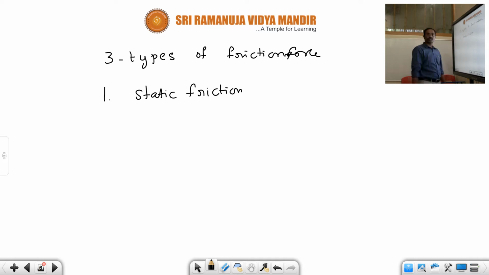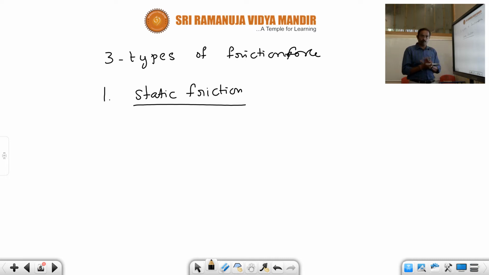What is meant by static friction? An opposing force encountered by a body when the body is static, we are calling static friction. The static friction will not allow the body to move in the direction of the applied force. Remember one point: whenever there is no external applied force acting on the body, frictional force is absent.